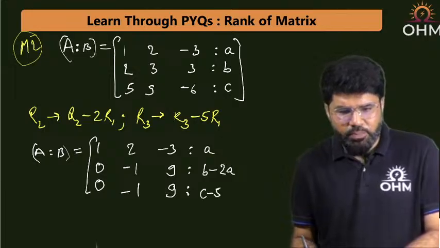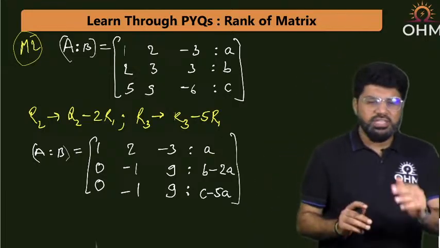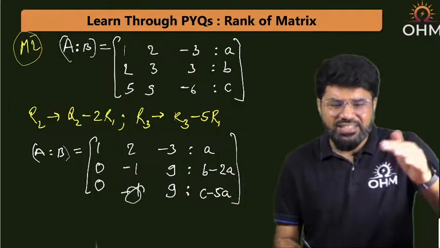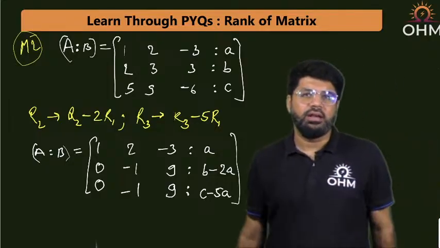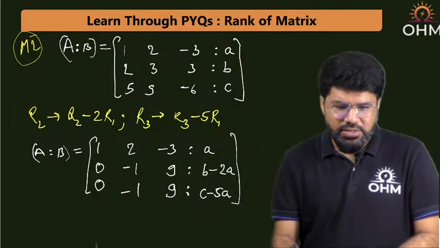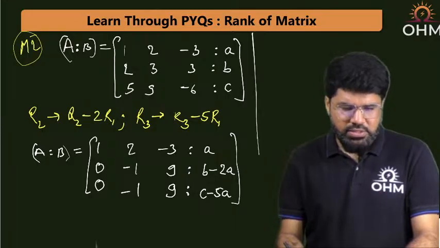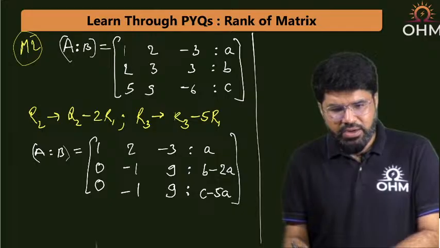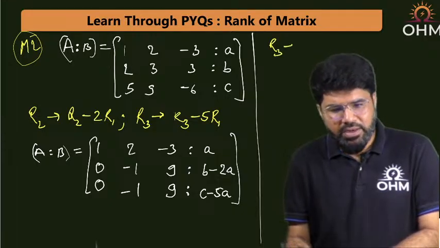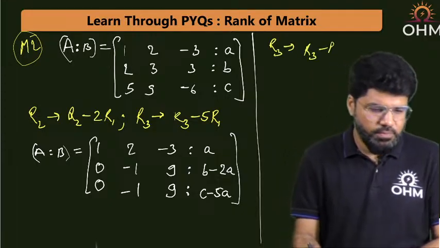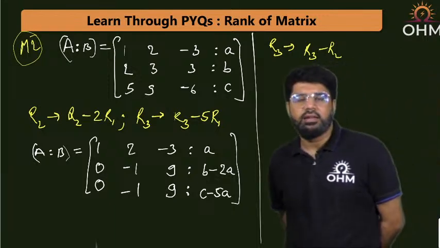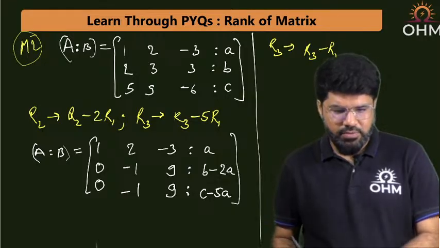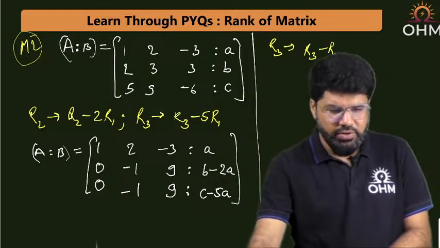One more operation will be required here. Now subtract R3 and R2, so that here also you will automatically get 0, because both are equal. Now R3 will be written as R3 minus R2. When I do this, what is the net effect going to be?